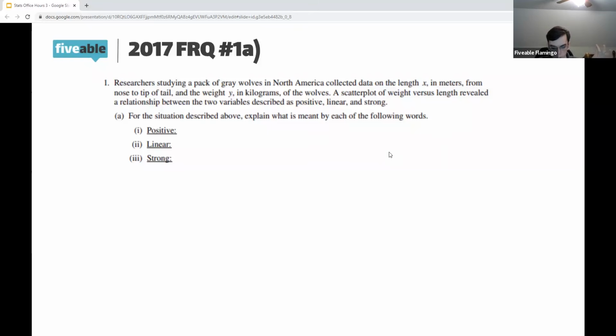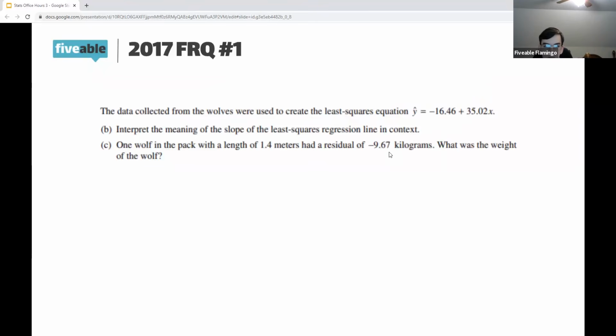All right, and then strong simply means that it falls close to that line. So that's where you would say if it's weak, it means they only loosely follow that line. All right, let's look at parts B and C.